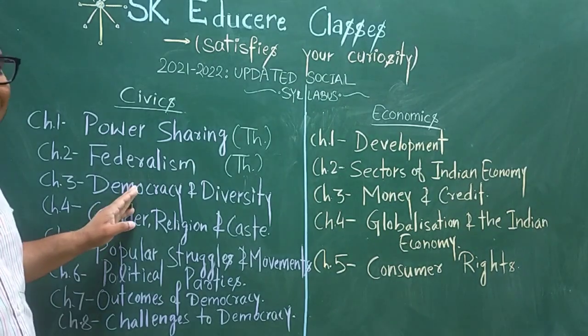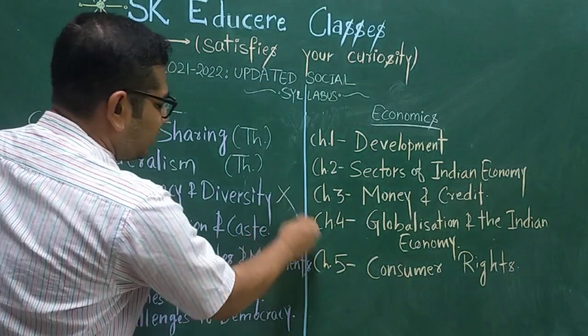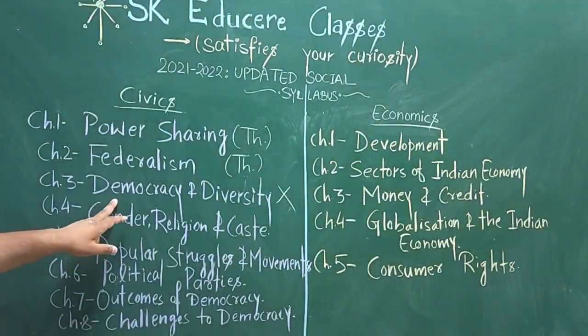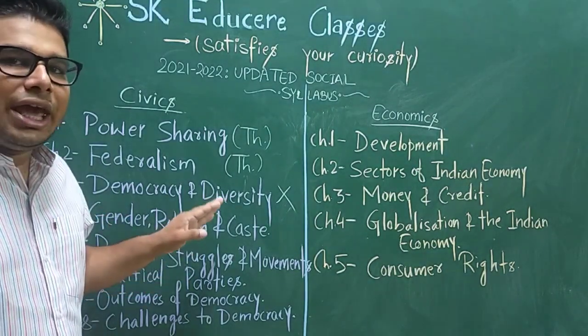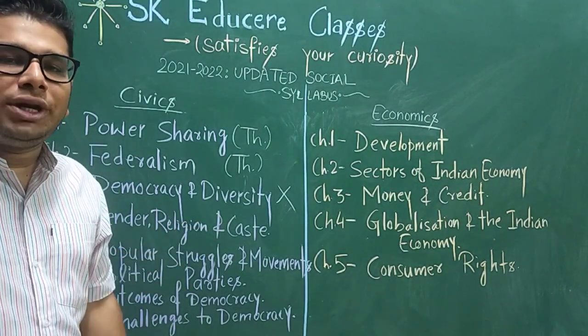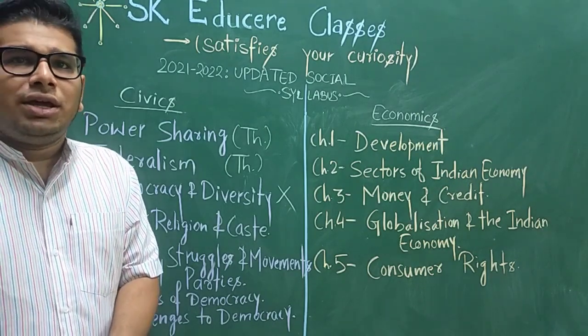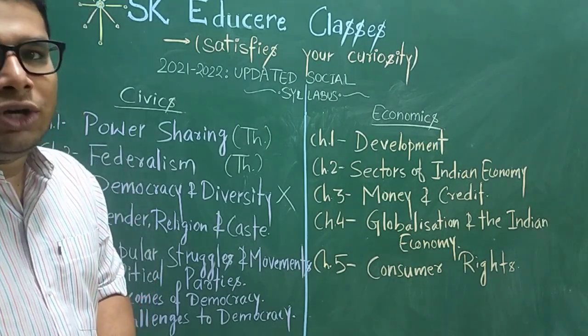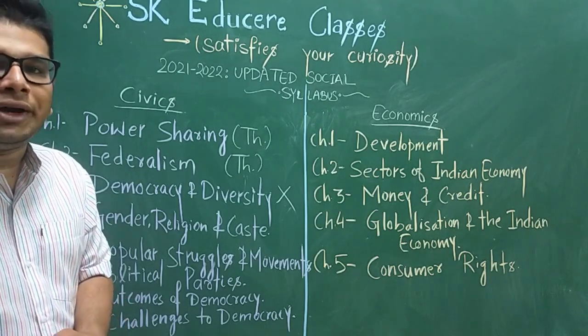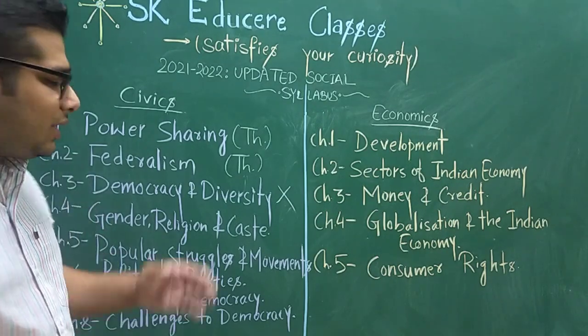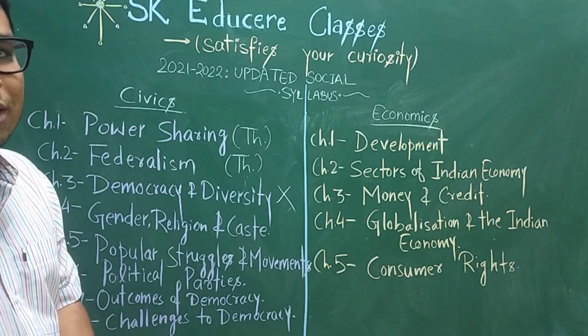Now coming to the third chapter, it is not coming in the board exam, but it can be evaluated in the periodic test of your school. The decision is totally dependent on your school, whether your school is going to evaluate the chapter in the periodic test or not.